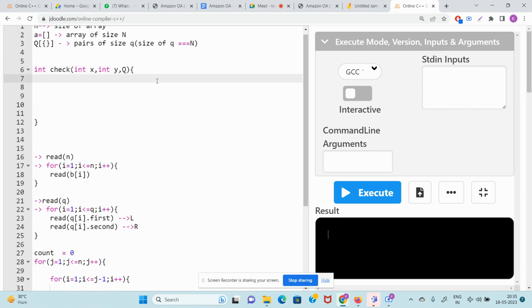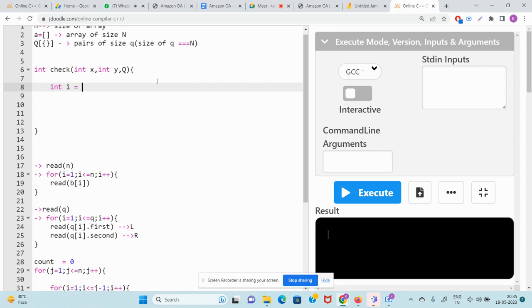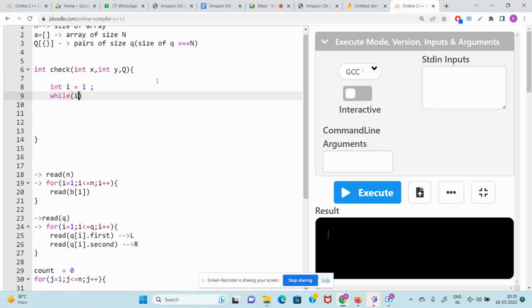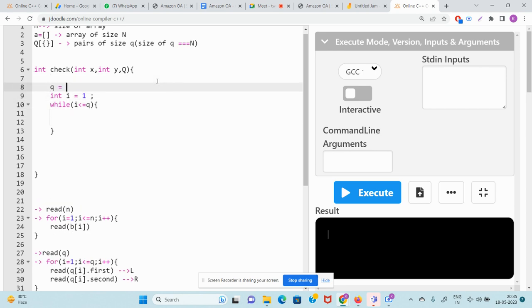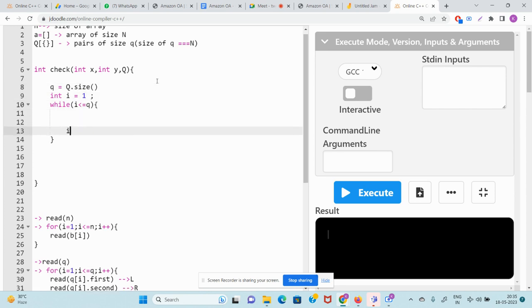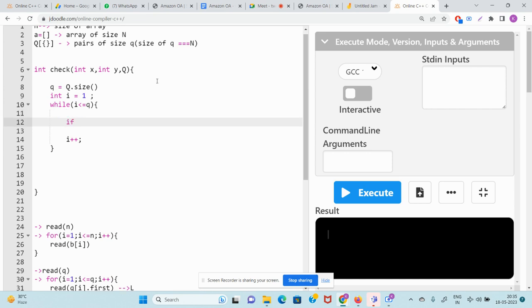Okay, now what will I do, guys? I'll just iterate I equal to 1 while I is less than or equal to q. You know, q is the size of q. Like q is nothing but the size of capital Q. So I'll just iterate and check. What will I check? I'll check that if x is equal to q of I dot first, and y is equal to q of I dot second, it means that this exists in our q pairs. It exists. Job is done.